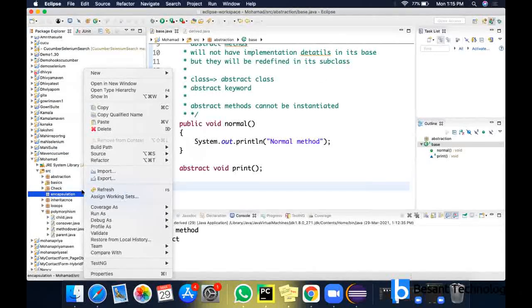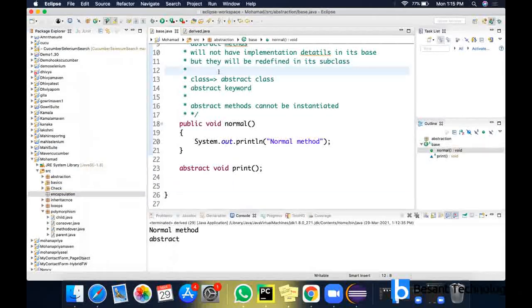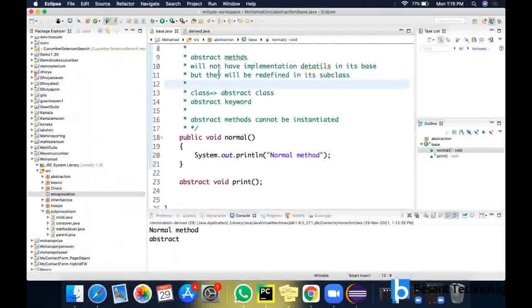Ma'am, a small request: when you take these new OOPS concepts, don't type first. Explain it first so that it will be easier for me to follow. If you type everything, my mind is getting stuck. Okay, no problem. Actually, I am typing because I am sending these classes to you, so it will be easy for you. That's why. But I want you to type after explaining it, because when you type everything, I keep on focusing on it. Okay, no problem. If you could explain to me and then type it, it is easier for me.